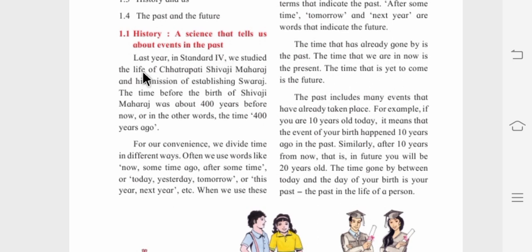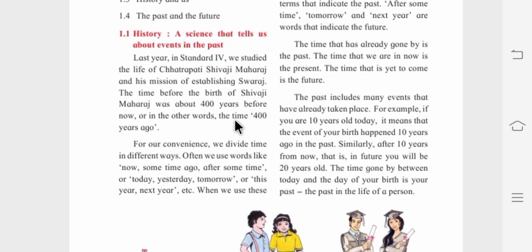Let's see. Last year in standard 4th, we studied the life of Chhatrapati Shivaji Maharaj and his mission of establishing Swaraj. In 4th standard, we learned about Shivaji Maharaj and his dreams, his work, whatever he has done, and his mission behind establishing Swaraj. The time before the birth of Shivaji Maharaj was about 400 years before now, or in other words, the time 400 years ago.